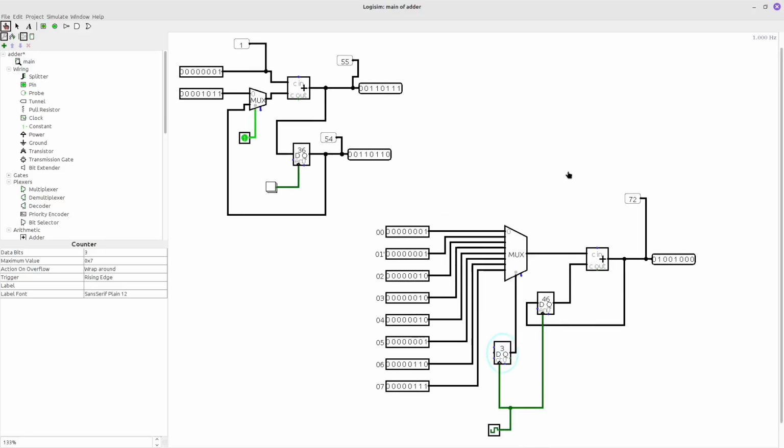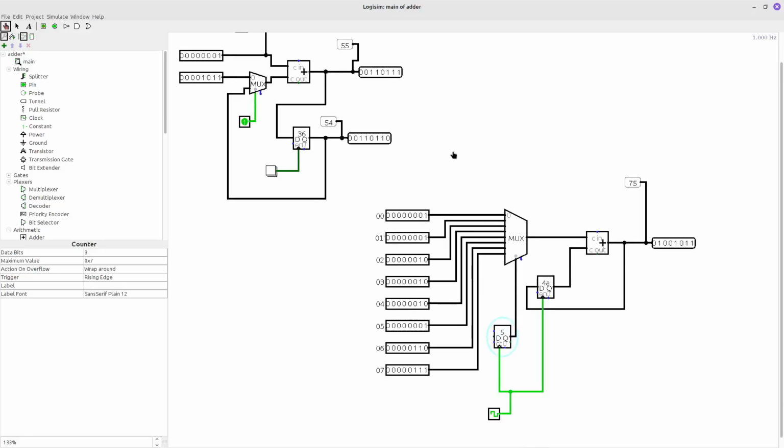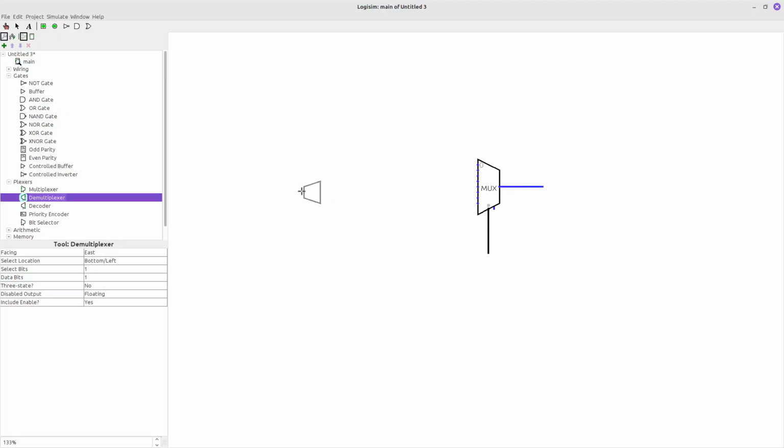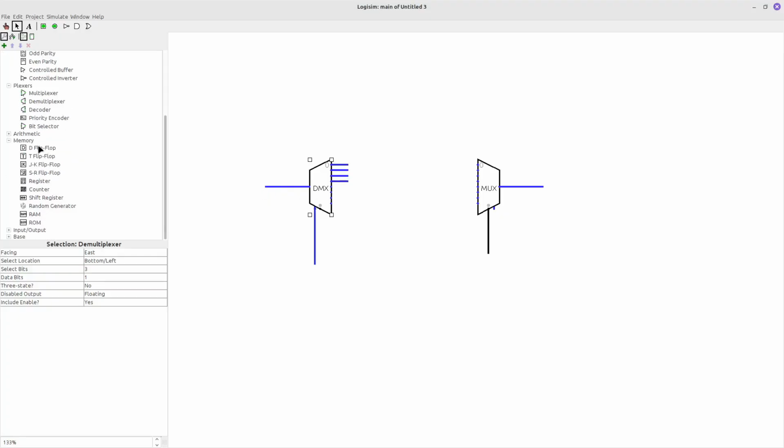Let's also see how a demultiplexer works and how random access memory works. A multiplexer receives a couple of inputs and, using the address, can select what input should be on the output. The demultiplexer works the same but in a different way. It takes only one input, and using the address it can select which output should work for this input. Let's do these things. Let's add 8-bit memory here.